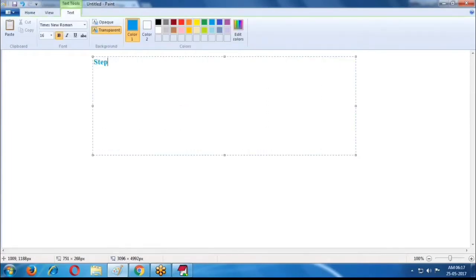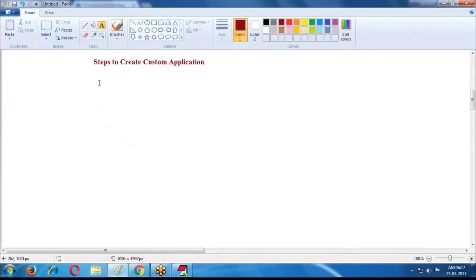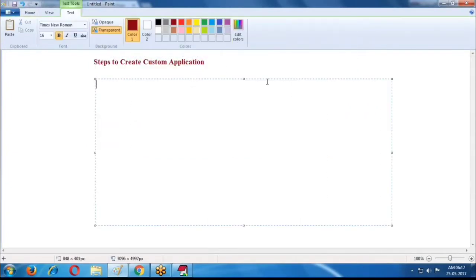Steps to create a custom application. It is a 5 steps process. In step 1, select application type. What type of CRM is required? For that, select application type.